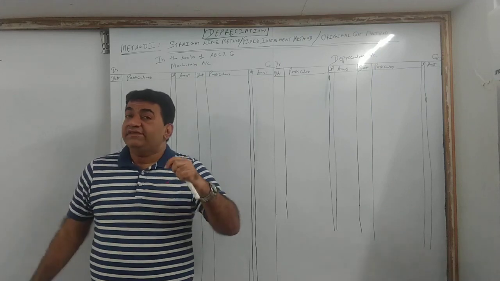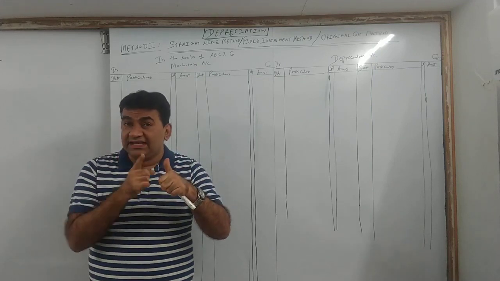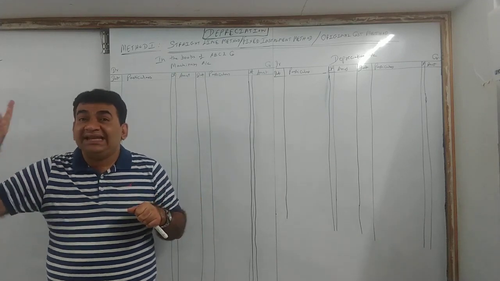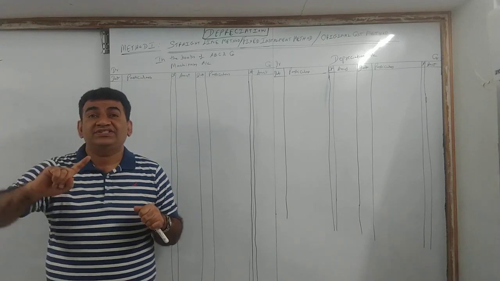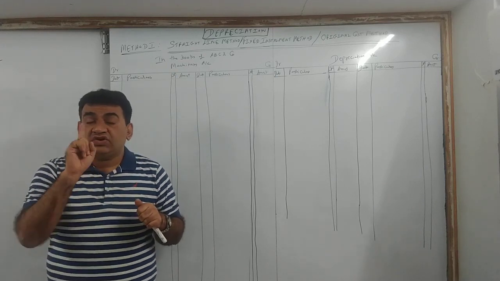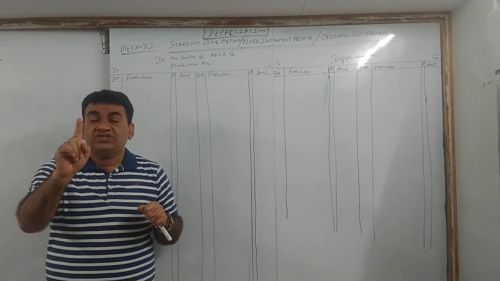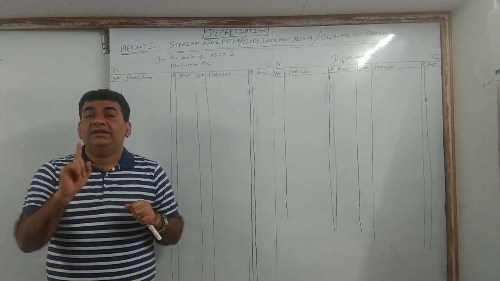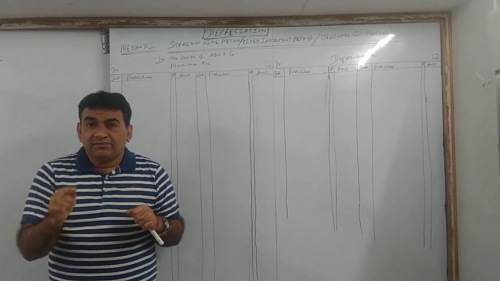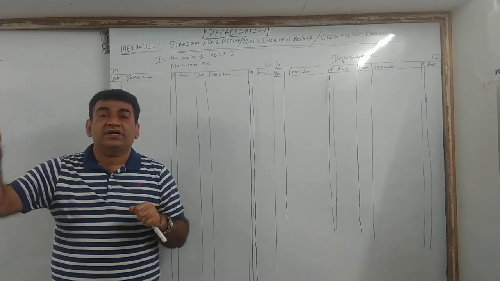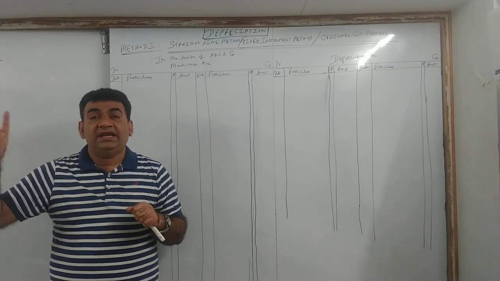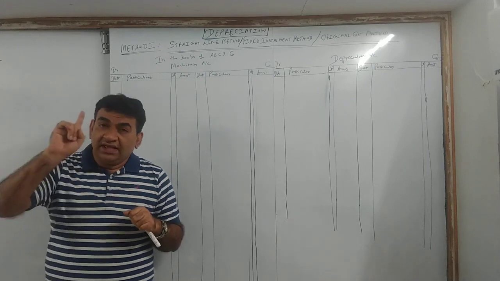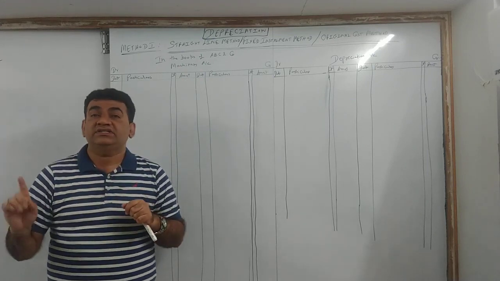Now keep in mind, if it starts on 1st April 18, remember that 31st March comes before 1st April. So if it starts on 1st April 18, it will end on 31st March 19. If it starts on 1st April 19, it ends on 31st March 20. If it starts on 1st April 20, it will end on 31st March 21, because 31st March 20 comes one day before 1st April 20. So April 20 will end on March 21, April 19 will end on March 20, April 18 will end on 31st March 19.